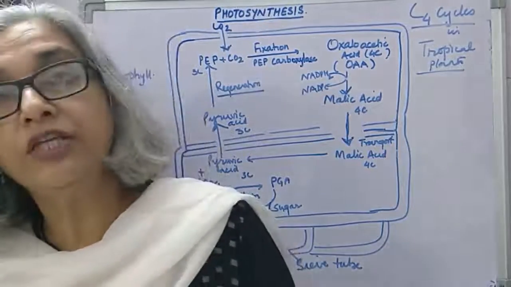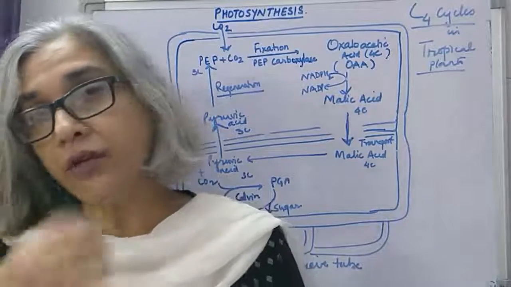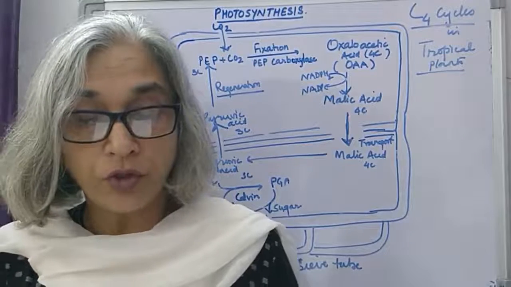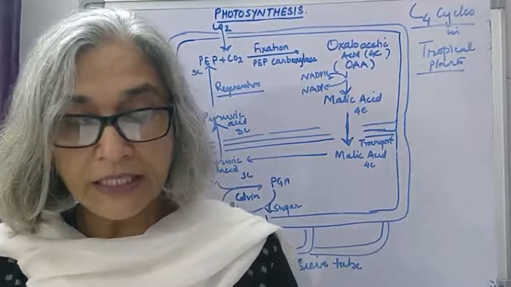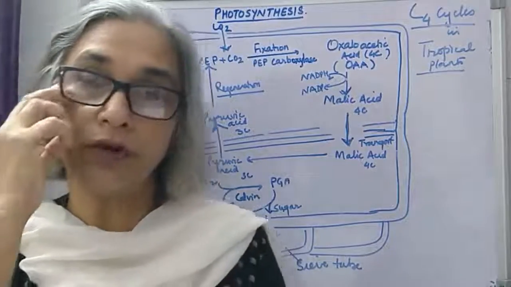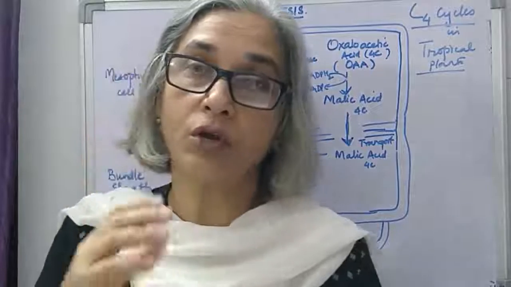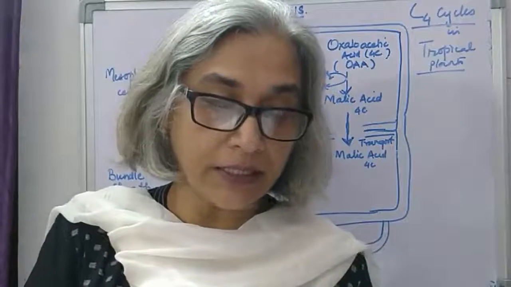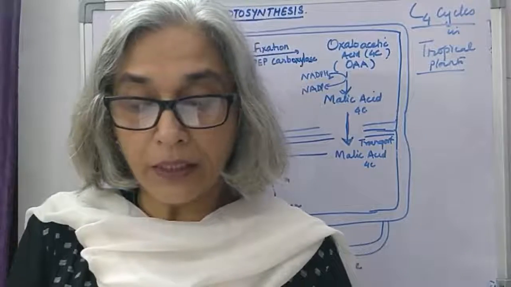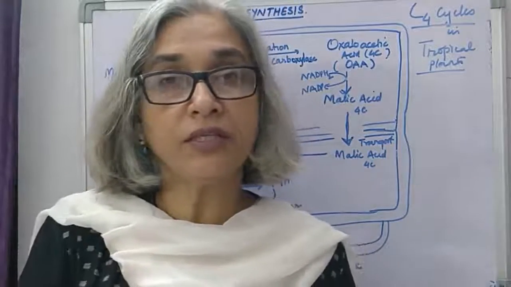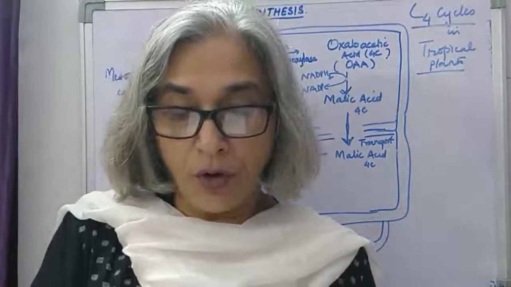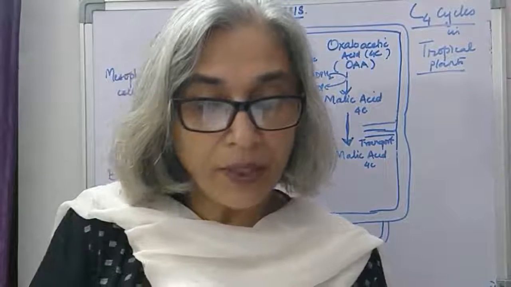Then region of growth of these plants: C3 plants grow in temperate regions and C4 plants grow in tropical regions. Light intensity: in C3 plants high light intensity is only for a short period of time, whereas in C4 plants almost the whole day there is high light intensity. Then coming to temperature, the optimum temperature for C3 plants is 20 to 25 degrees Celsius, whereas for C4 plants it is 35 to 45 degrees Celsius.